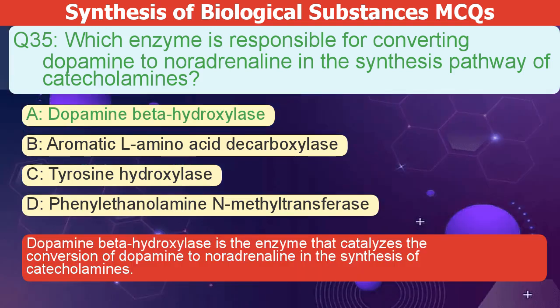The correct answer is A. Dopamine beta hydroxylase is the enzyme that catalyzes the conversion of dopamine to noradrenaline in the synthesis of catecholamines.